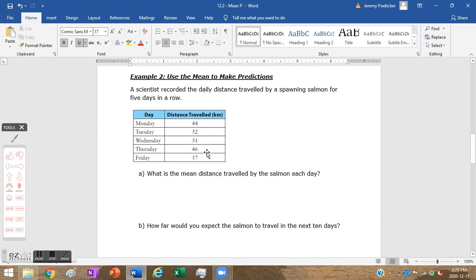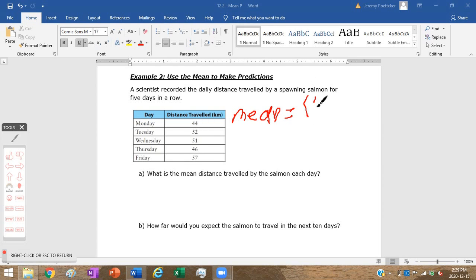Right. We can use the mean to make predictions. So in this case here, we've got a spawning salmon. Salmon will swim for a long ways, as we're going to find out here, because they go back to where they themselves were born, or where they themselves hatched, I guess. So again, to find the mean, okay, so from a Monday to Friday, we have a salmon who traveled these distances here, right? So our mean is going to be, add these 5 numbers up.